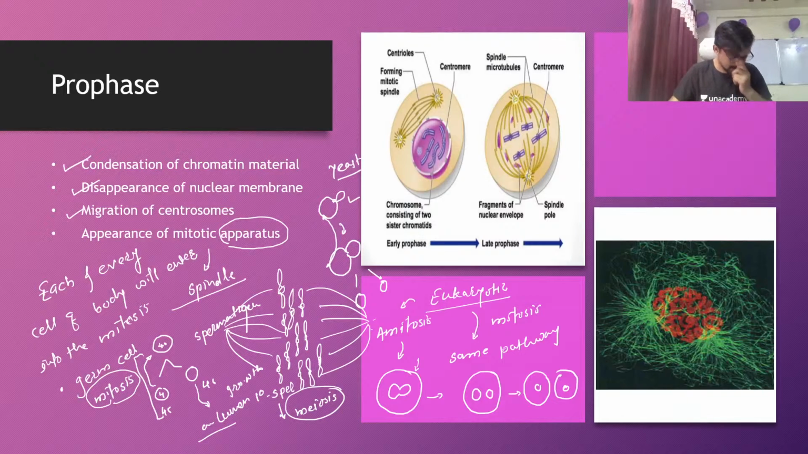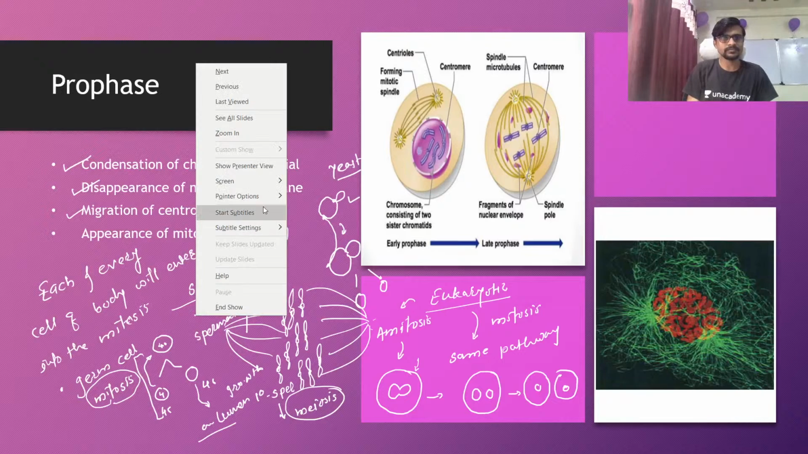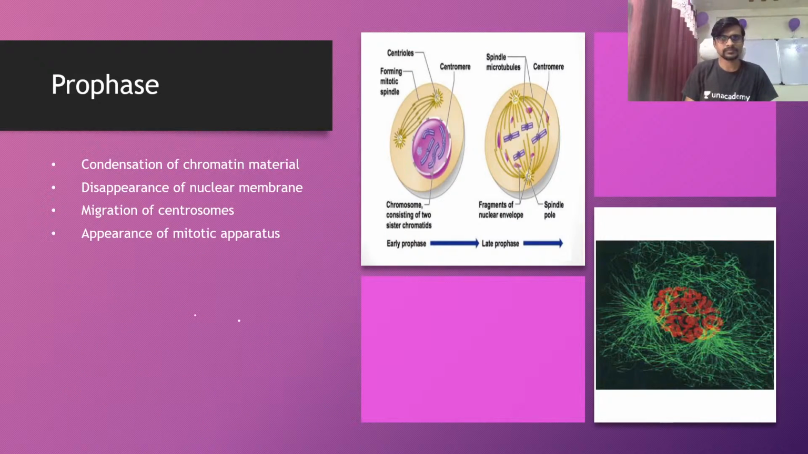Okay, chalo. Next one. So in this stage, the mitotic apparatus is going to appear. What is the mitotic apparatus? It is nothing but the spindle fiber. Let me clear it first. So this apparatus is nothing but the spindle fiber. The spindle fiber is also called microtubules. They are made up of tubulin protein.